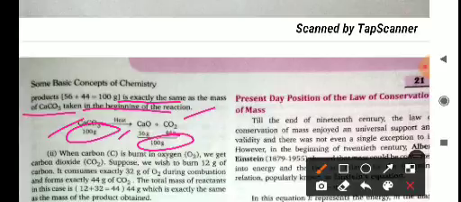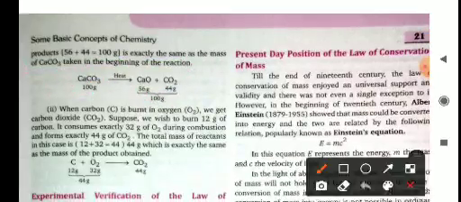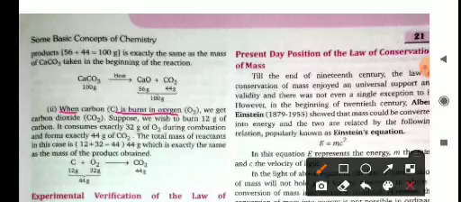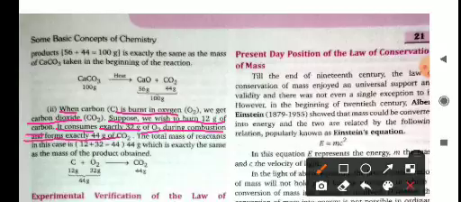Hence it is proved that during a chemical reaction, the mass of the reactant is always equal to the mass of the product. Okay, so when carbon is burnt in oxygen, we get carbon dioxide. Suppose we burn 12 gram of carbon, then it consumes exactly 32 gram of oxygen during combustion and forms exactly 44 gram of carbon dioxide.